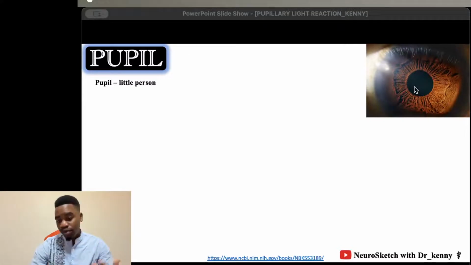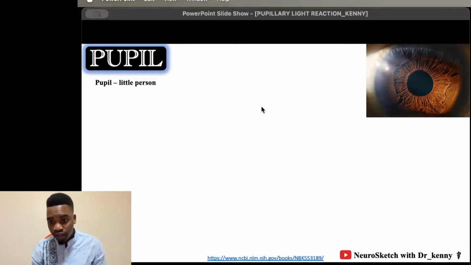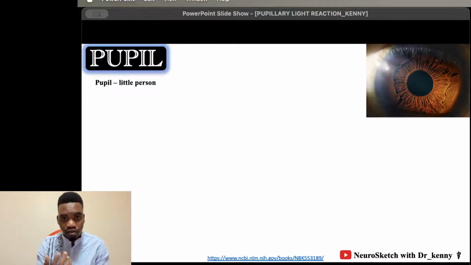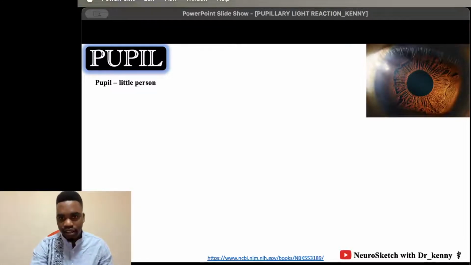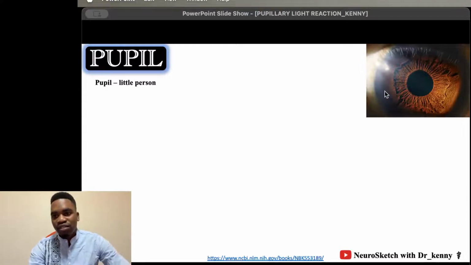For us to discuss the pupillary light reaction, we really need to know what the pupil is, because that's how we will know everything about it. We are not talking about all the other structures of the globe of the eye; we have separate videos for that. But for convenience, we have to know what a pupil is before we discuss the pupillary light reaction, which is how your pupil responds to light and to different levels of illumination. So to begin with, let's see what a pupil is.